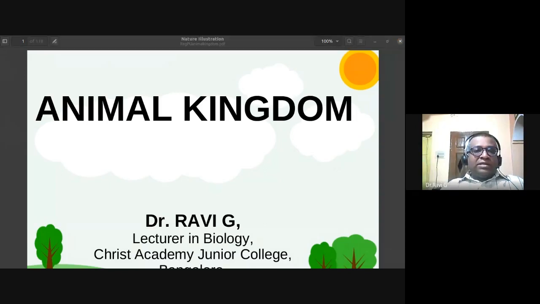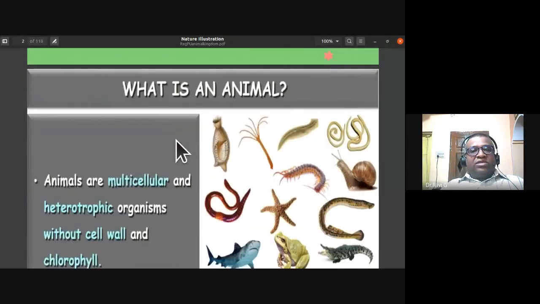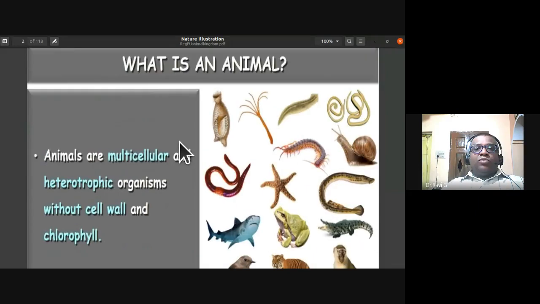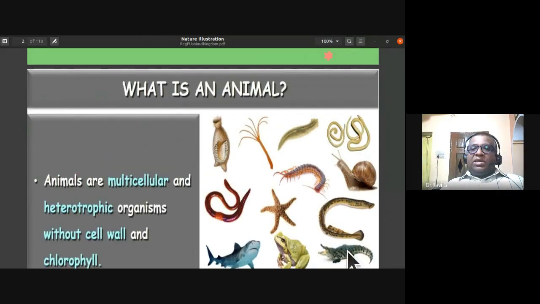This is also called kingdom Metazoa, so we'll be discussing this kingdom. The definition of an animal: what is an animal? Here you have examples of different animals. Animals are multicellular, eukaryotic, and heterotrophic organisms without cell wall and chlorophyll. The reserve food material in animals is also glycogen. That is also one important aspect that you have to remember.